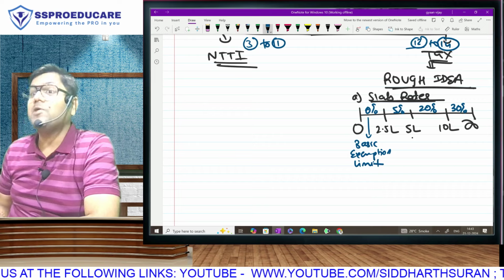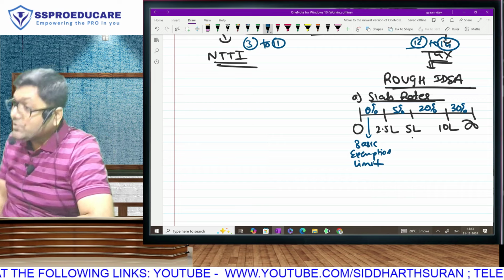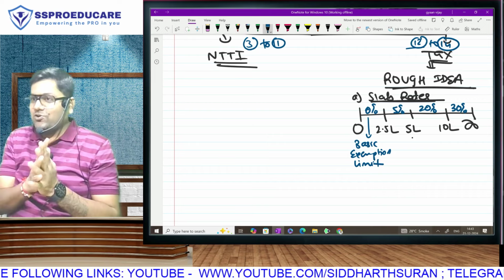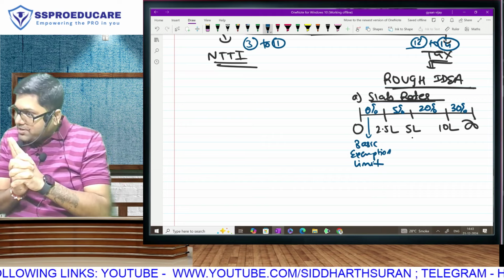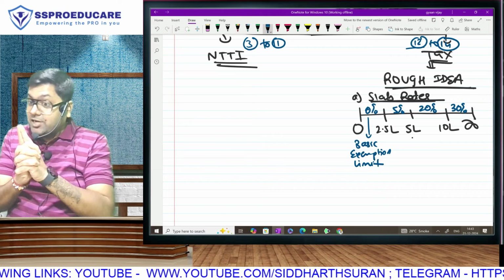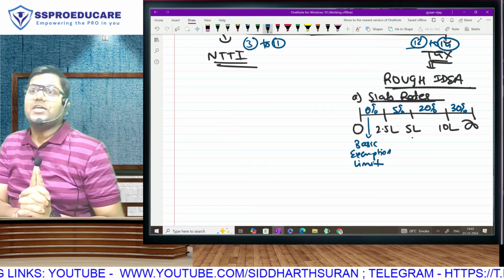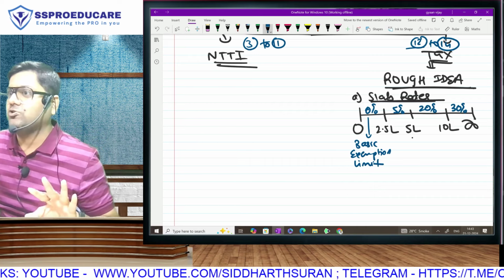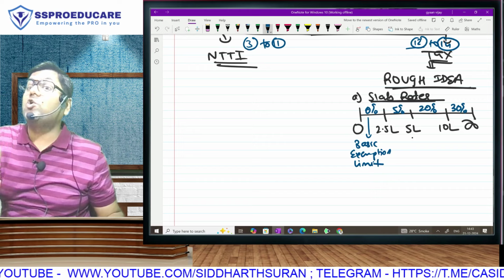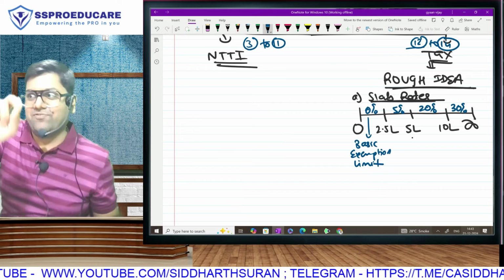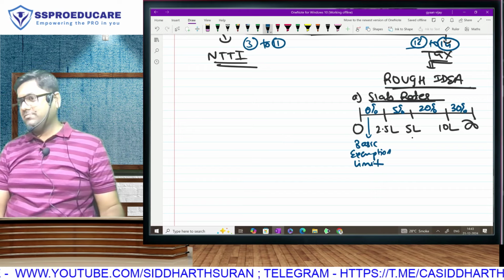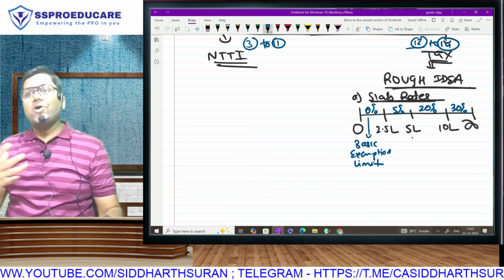So many things will become clear to you now, because I am giving you this rough idea. You got the idea of what is slab rate? And the incorrect interpretation, that income will increase so tax will increase, that will happen with flat rate also. Income will increase, so the tax rate will increase on that additional income. That is slab rate.